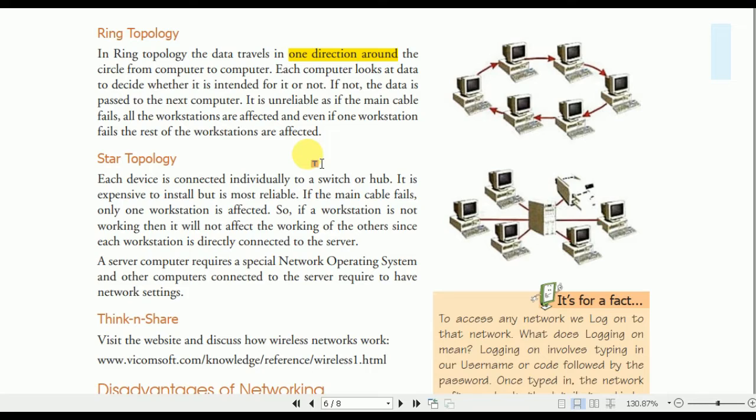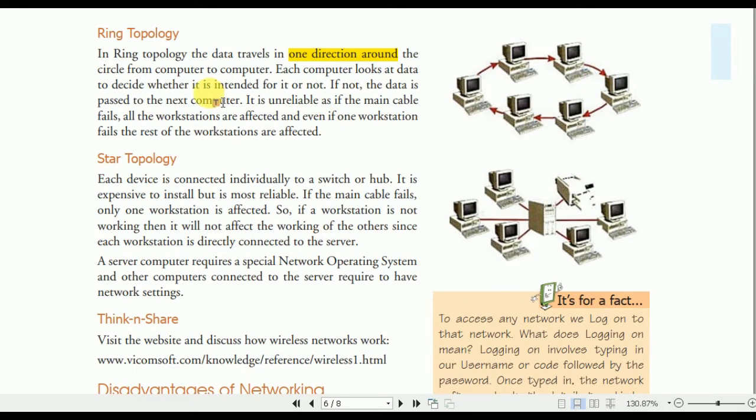So what is the difference between the ring topology and the linear or bus topology? In linear topology, we use a single cable and all computers are connected with that single cable. In ring topology, all the computers are also connected to a single cable, but the cable looks like a ring, and the computers are connected in the shape of a ring.